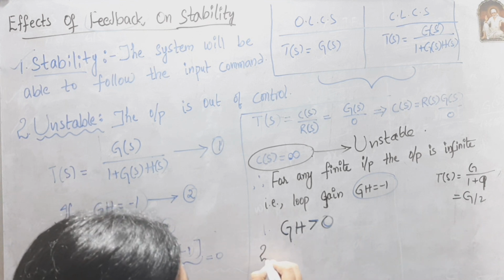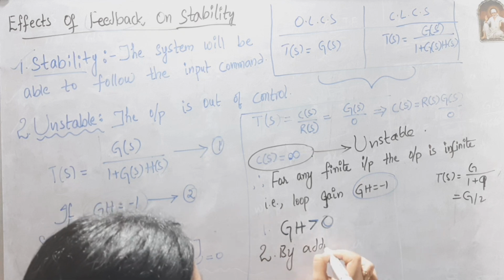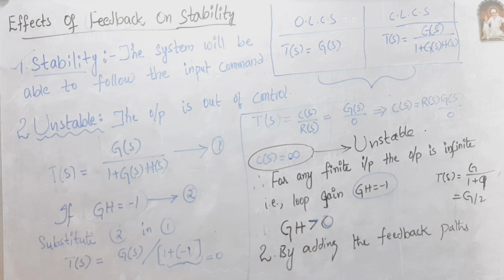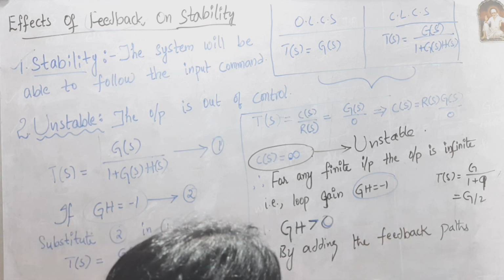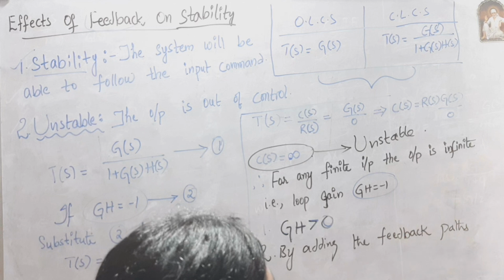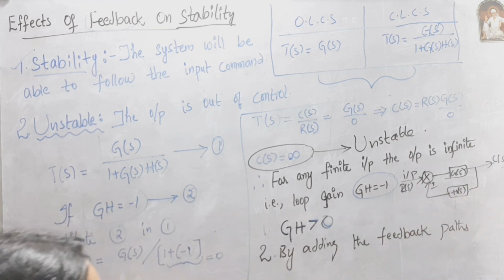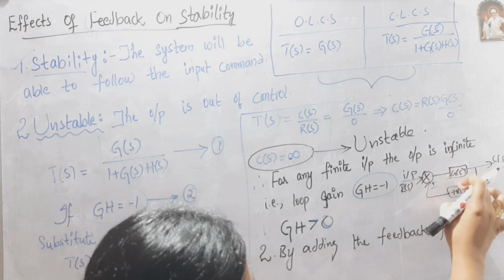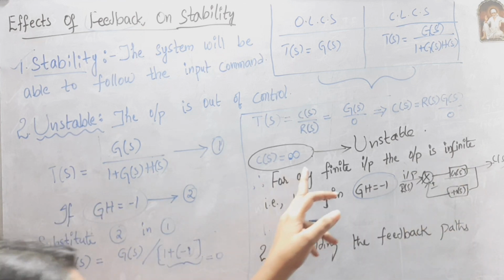And the other way is by adding feedback paths. We already know the closed loop transfer function block diagram. If I consider the feedback path, where the loop gain is GH equals -1, then the system is unstable.